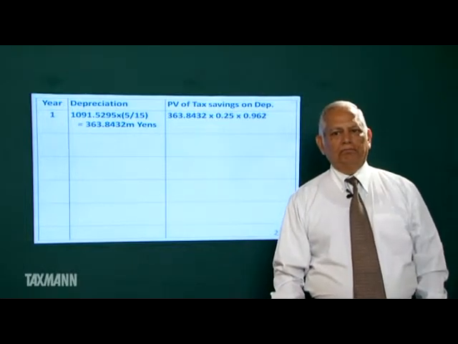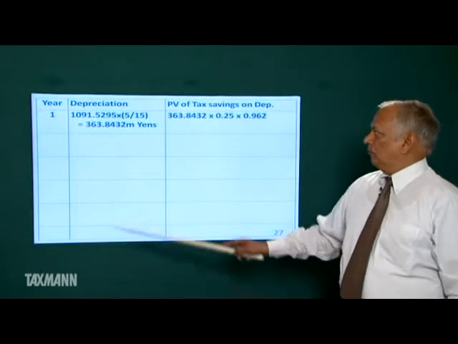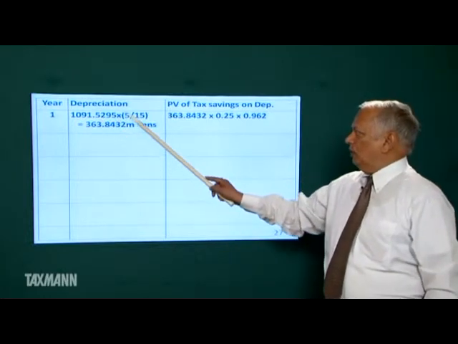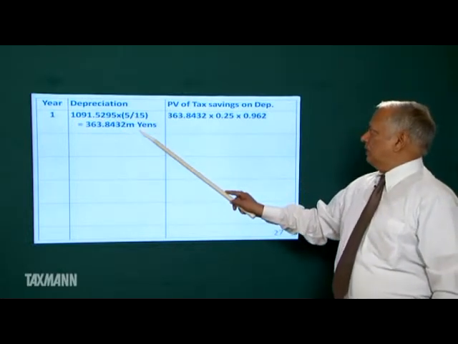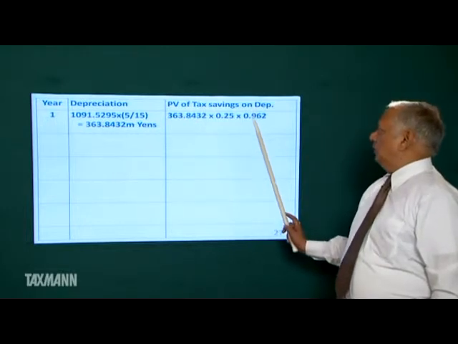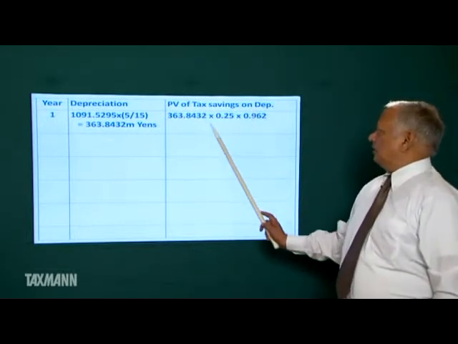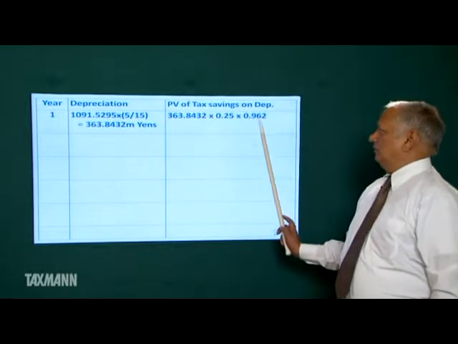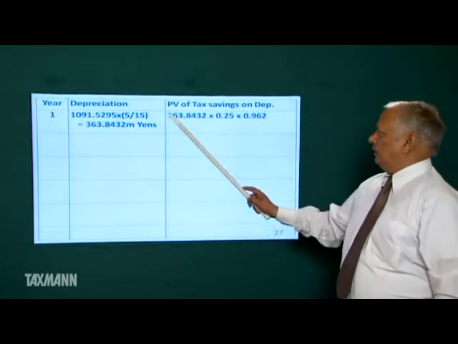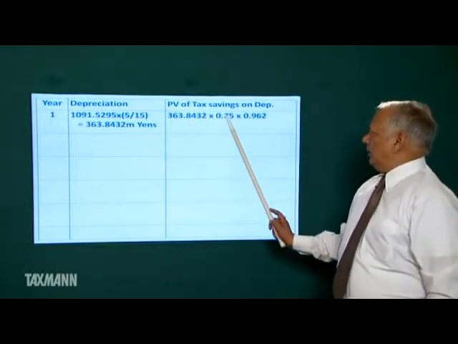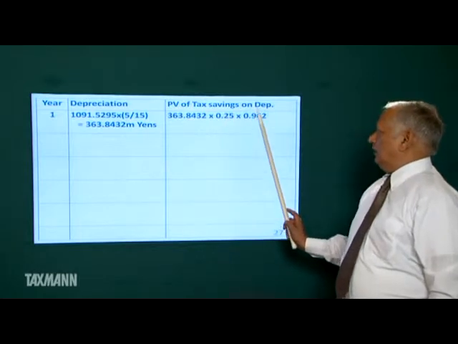First year, depreciation. This is the depreciable amount 5 by 15. This is depreciation. Tax rate is 25%. This is present value factor.